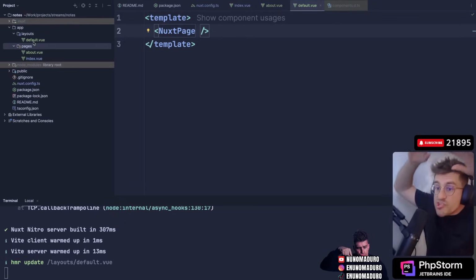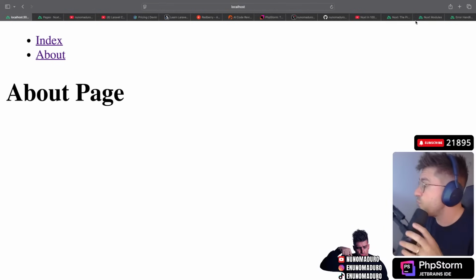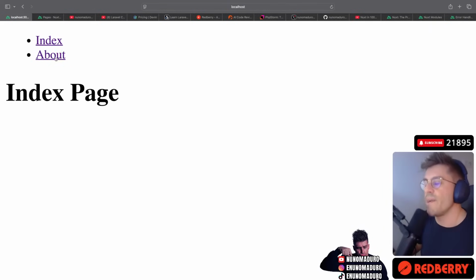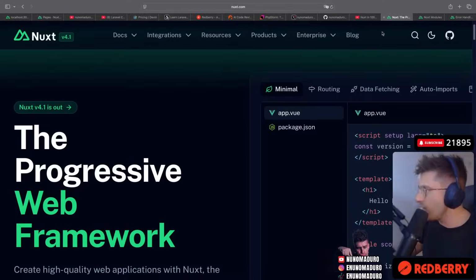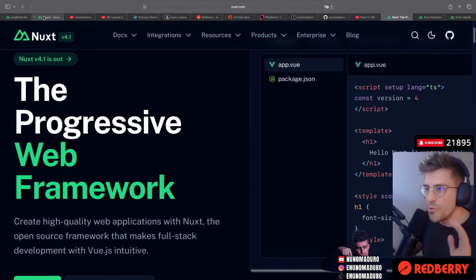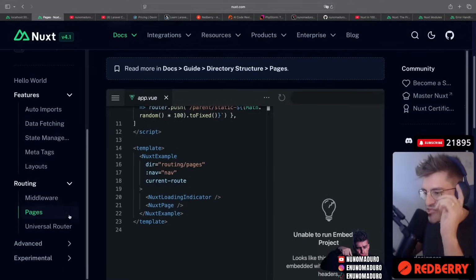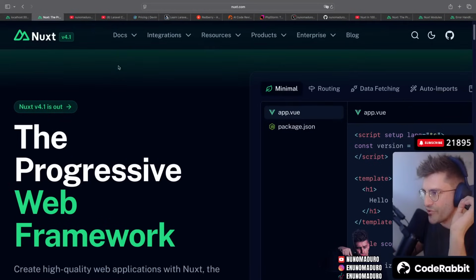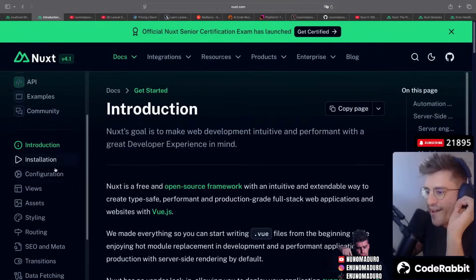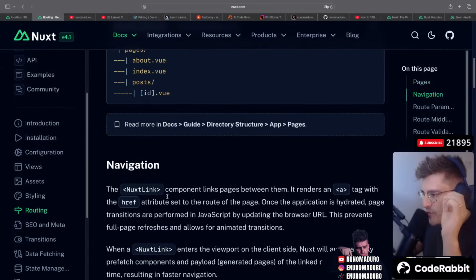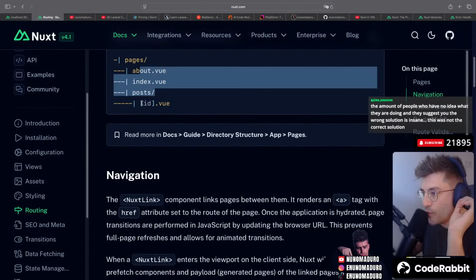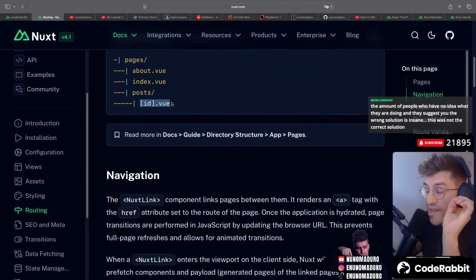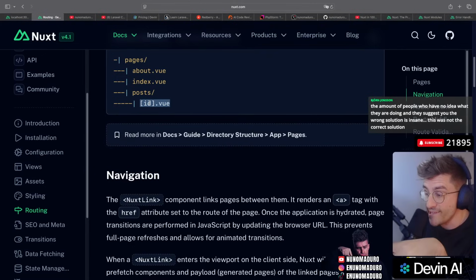If you just arrived today, we are trying Next.js. We went through the router, and now we have a router working as expected. We have an index and about page. We are literally going through the docs right now, and we are using pages for this, which works fantastically after a few things. So this is the router, basically pages like this, and we can also use dynamic routing depending on the ID of the post, for example. So this will be useful too.